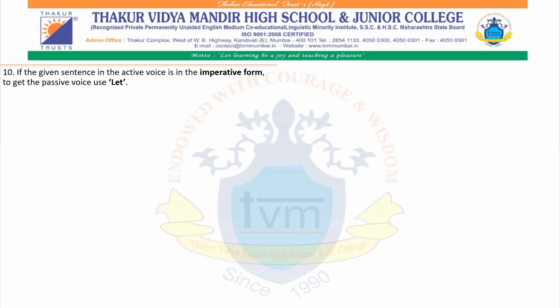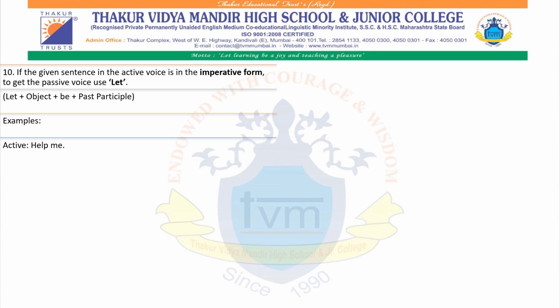If the given sentence in the active voice is in the imperative form, to change it to the passive voice, we use the word let. When we change a sentence from active to passive, be it imperative or interrogative, we have to make sure the form or the type of the sentence remains the same. The construction will be let plus object plus be plus past participle.